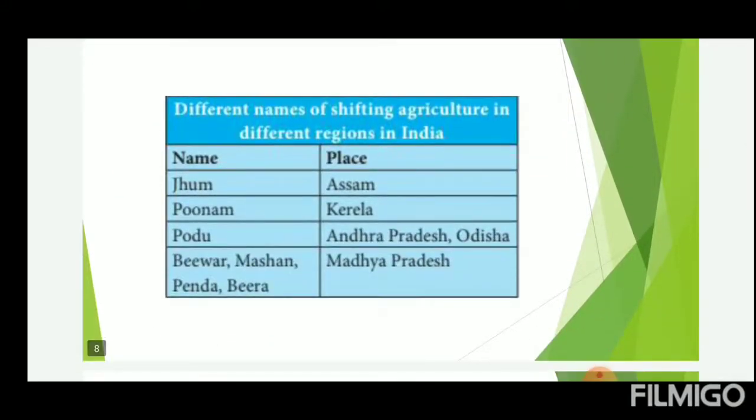Students, look at the table here. Different names of shifting agriculture in different regions of India. Jhum in Assam; Poonam in Kerala; Podu in Andhra Pradesh and Odisha; Bewar, Masan, Penda, Pela in Madhya Pradesh.